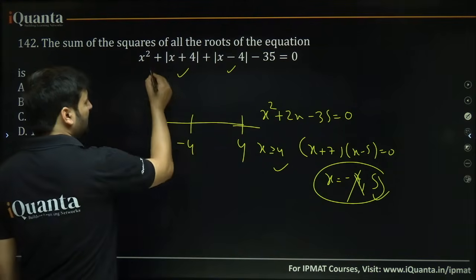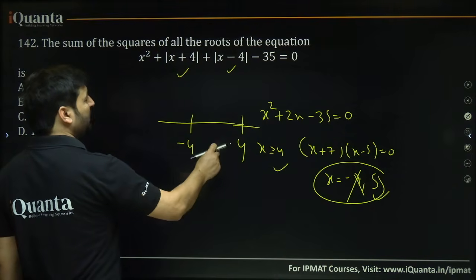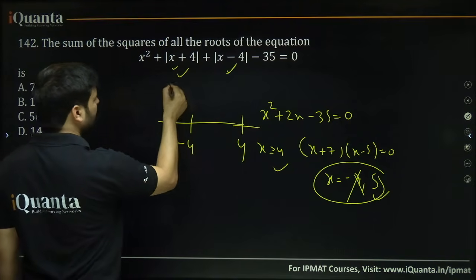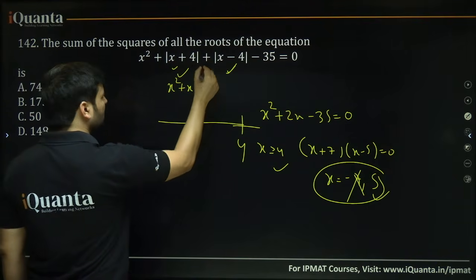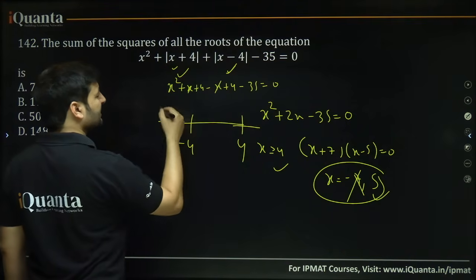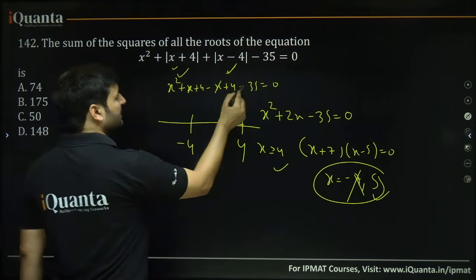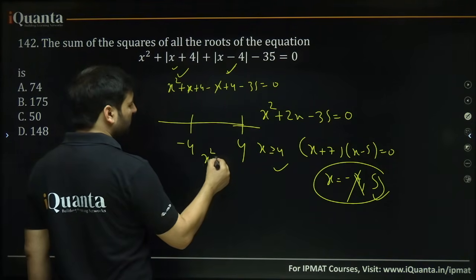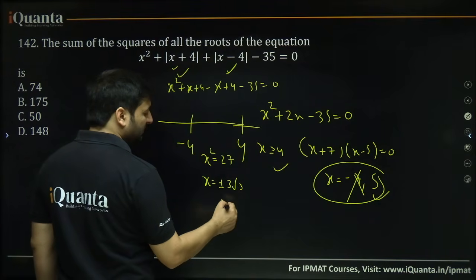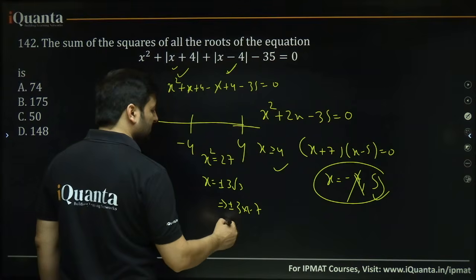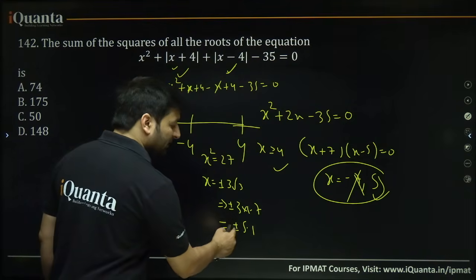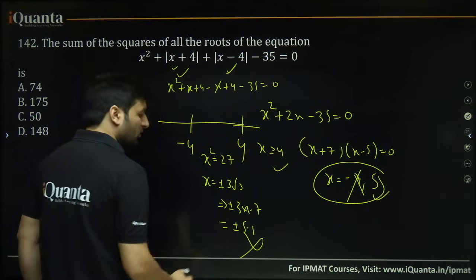What about this region? If you take the region minus 4 to 4, pick up any value in between, say 0. This becomes a positive quantity inside the modulus, 0 minus 4 becomes a negative quantity. So this opens with positive, this with negative, we will get x square plus x plus 4, this opens with negative, negative x plus 4 minus 35 equal to 0. Okay, x cancels, we get x square minus, this is 8, minus 35, minus 27, x square equal to minus 27, x square equal to 27, sorry. So x will be plus minus 3 root 3. What is the value of plus minus 3 root 3? 3 into root 3 is 5.1, so that is plus minus 5.1. Are these values in this range? Is plus 5.1 or minus 5.1 between minus 4 to 4? No. So both of the values will be discarded.